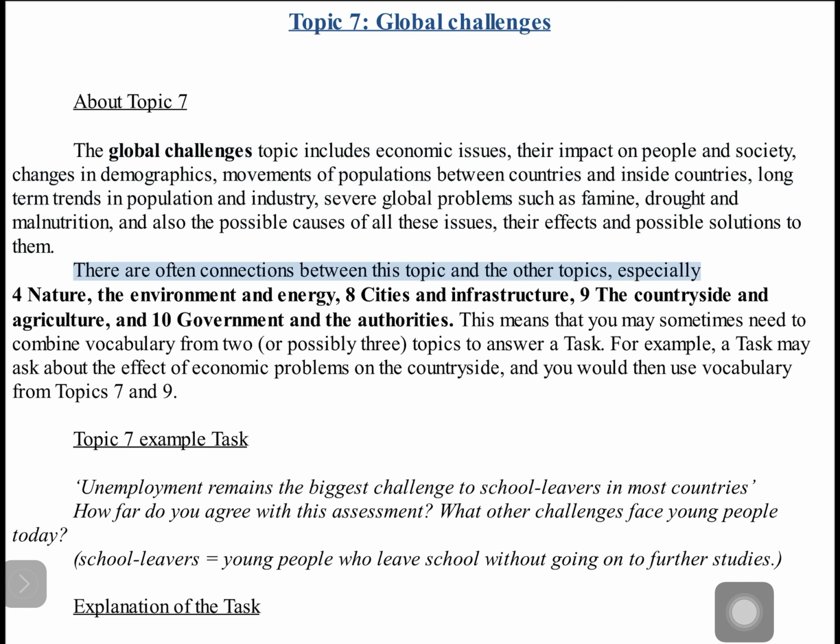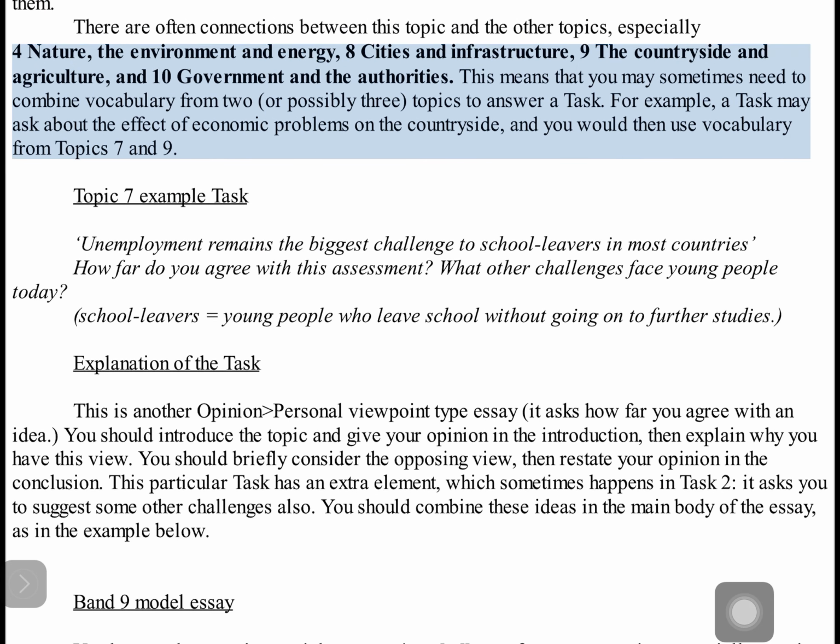There are often connections between this topic and the other topics, especially 4. Nature, the environment and energy, 8. Cities and infrastructure, 9. The countryside and agriculture, and 10. Government and the authorities. This means that you may sometimes need to combine vocabulary from 2, or possibly 3, topics to answer a task. For example, a task may ask about the effect of economic problems on the countryside, and you would then use vocabulary from topics 7 and 9.